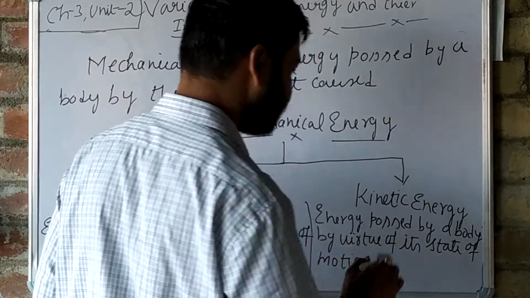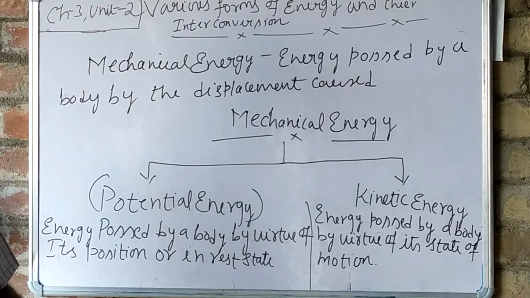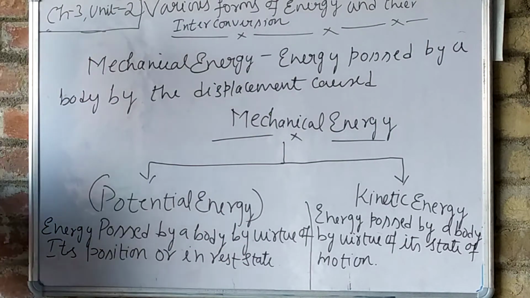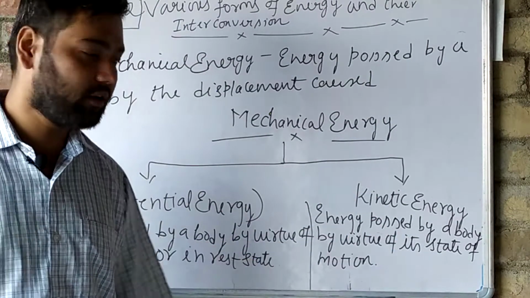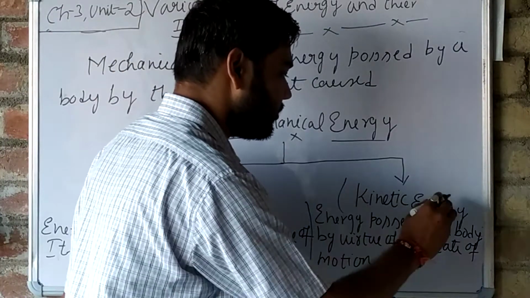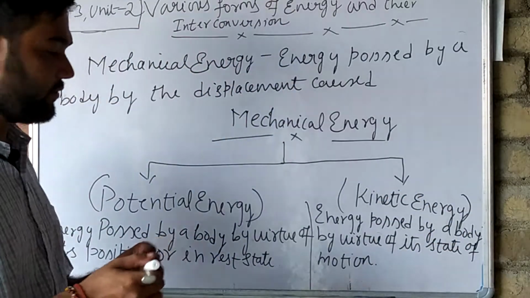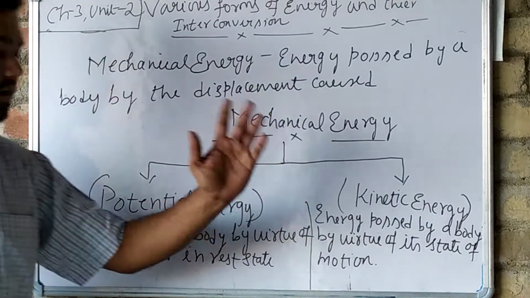By virtue of its state of motion is called kinetic energy. So this is potential energy, this is kinetic energy. Now you will easily understand what is potential energy and what is kinetic energy.